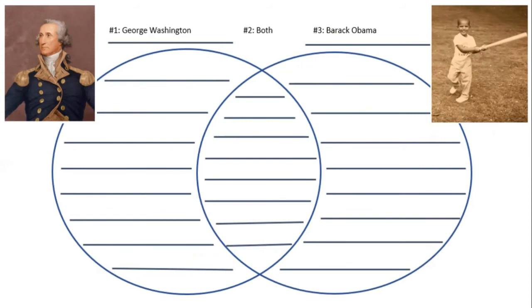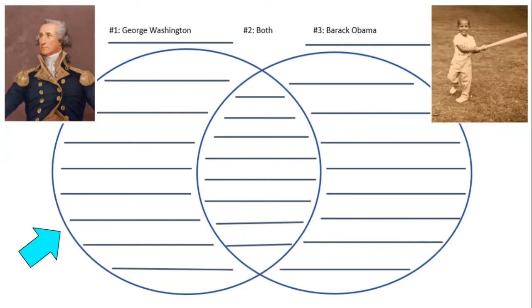Now, turn to this page in your packet. This is called a Venn diagram. A Venn diagram is a graphic organizer that we use to compare two things. On the left side, I'm going to write things about George Washington. On the right side, I will write things about Barack Obama. And in the center, I will write things that are true about both people.